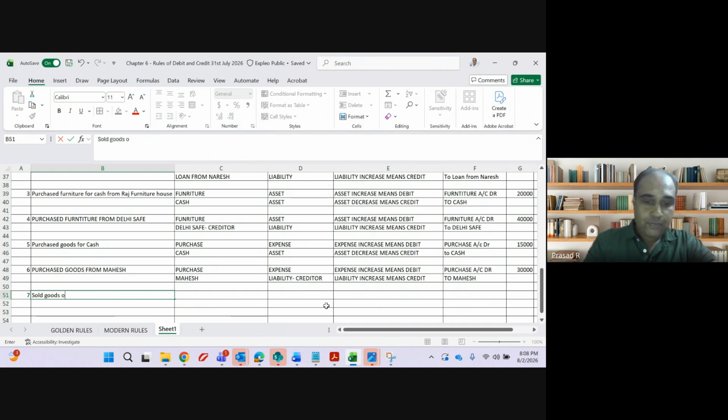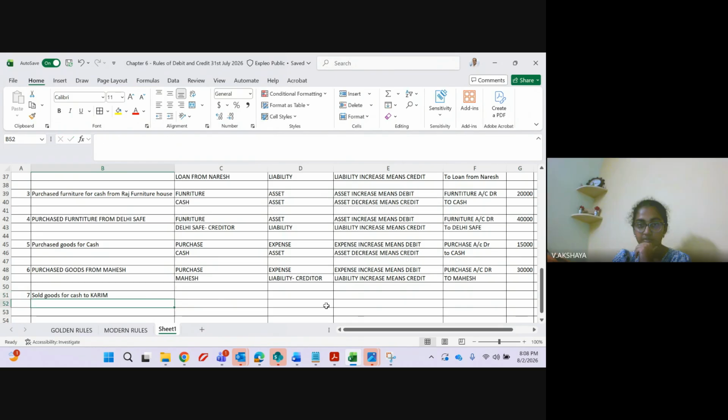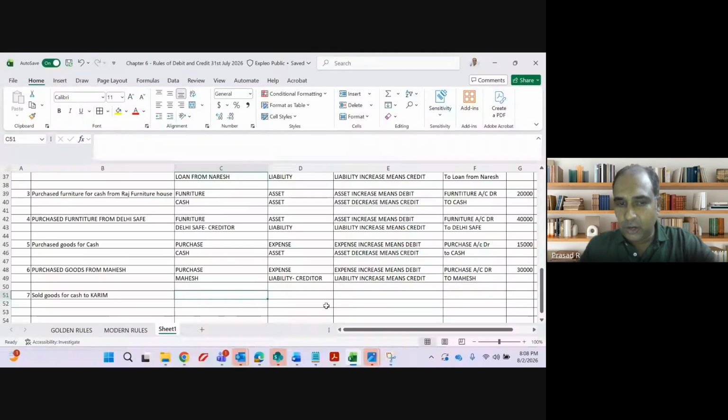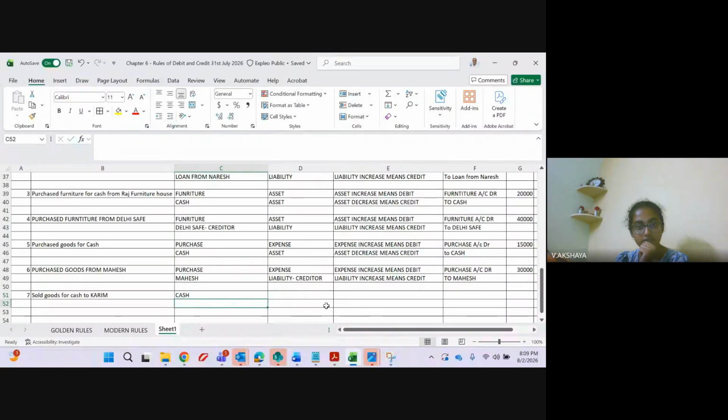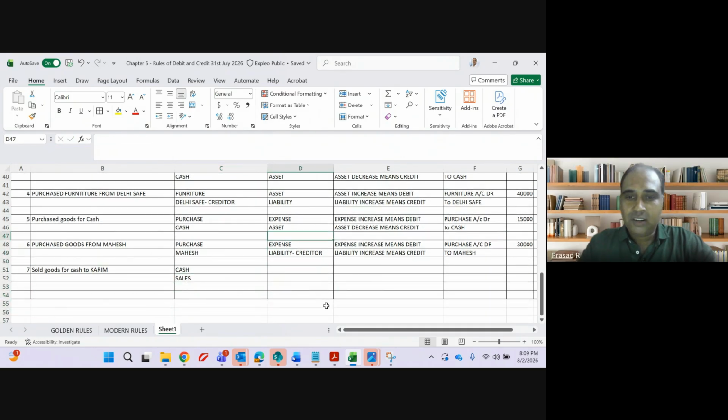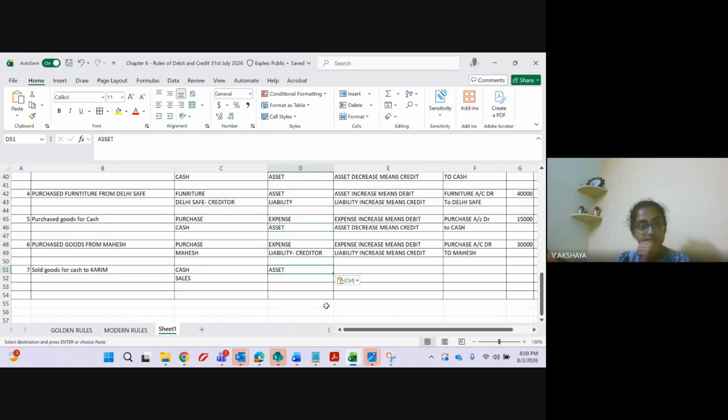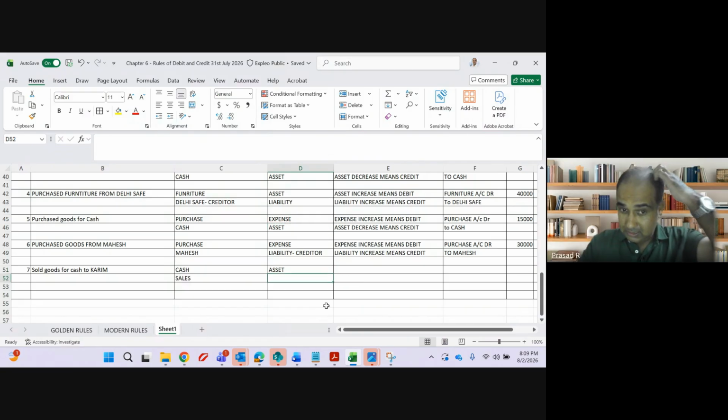for cash. See, when the word cash is given, any other word is not important. This word they have given is only to confuse you guys, not relevant to us. Which are the two accounts involved? Cash and sales. Cash is what? Asset. Sales is what? Income.